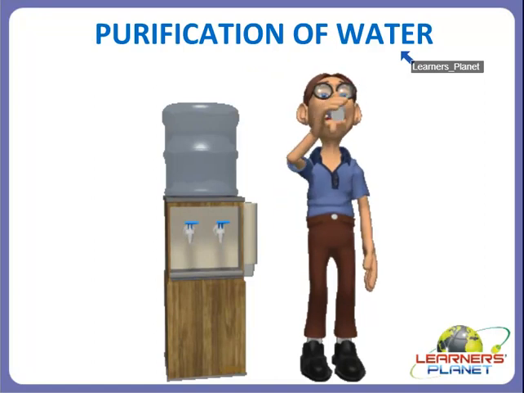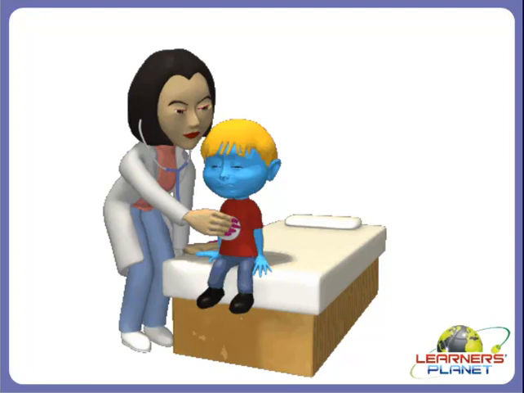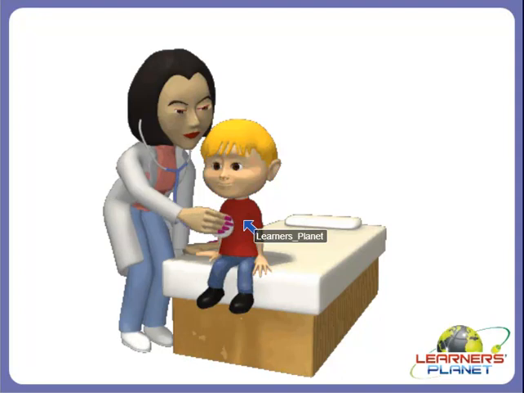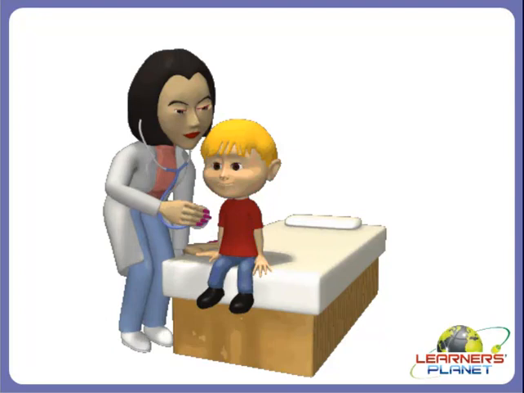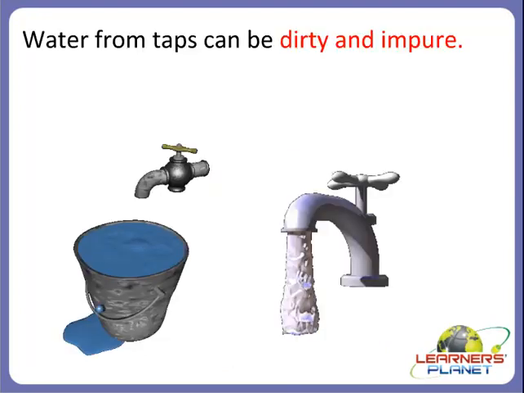So let's start with this. Children, we should always drink only clean water, right? Because unclean water can make us sick. So always remember that you should always drink clean water, otherwise you may fall sick. And water from taps can be dirty and impure, right?